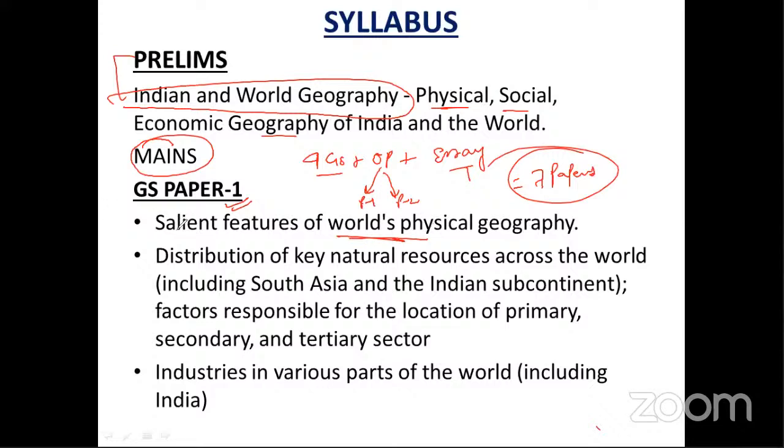So in GS paper 1, you see the salient features of world physical geography. The second important thing is the distribution of key natural resources across the world, including South Asia and the Indian subcontinent. It means natural resources like coal, petroleum, natural gas, and crude oil found across the world, in South Asia, including the Indian subcontinent. For all these resources, for example mineral resources like uranium, coal, petroleum, and natural gas, what is the reason behind the distribution of such resources in different parts of the world, and what are the factors responsible for all this? Then, factors responsible for the location of primary, secondary, and tertiary sectors.